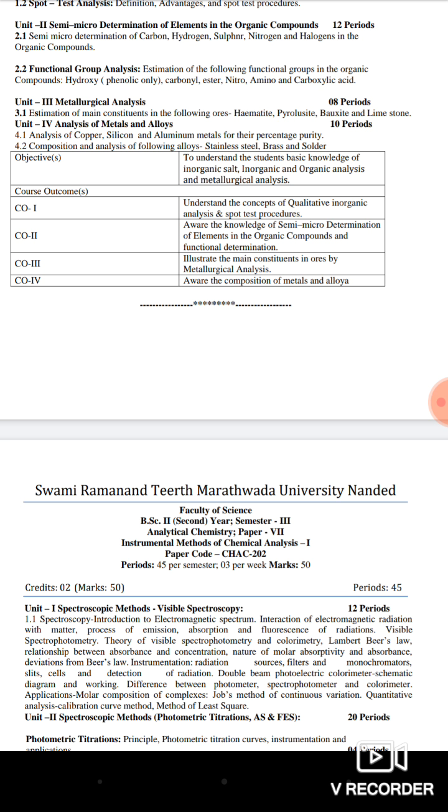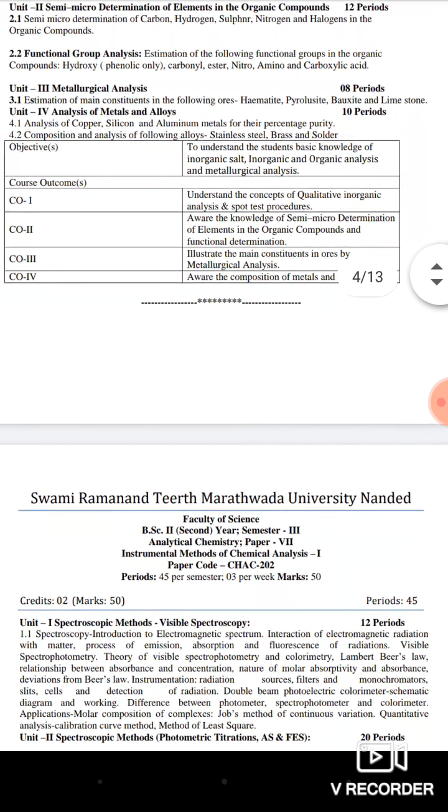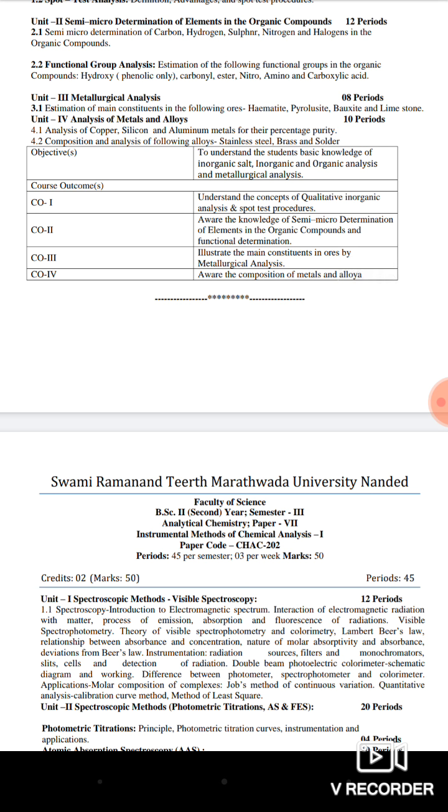And then the fourth unit, that is the analysis of metals and alloys. So in this unit we are generally dealing with the analysis of metals and alloys. What are metals? Metals such as copper, silicon, aluminium, and their percentage purity, and another one, the alloy.